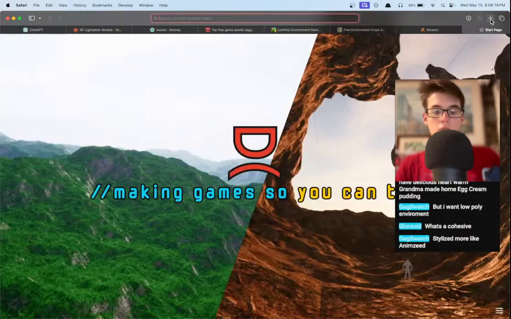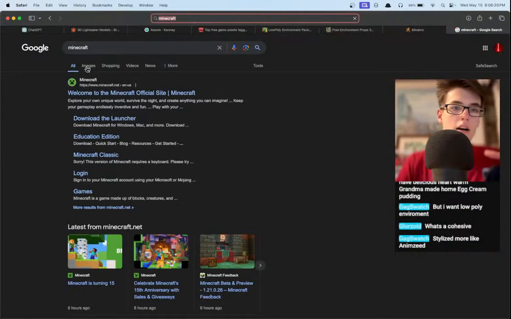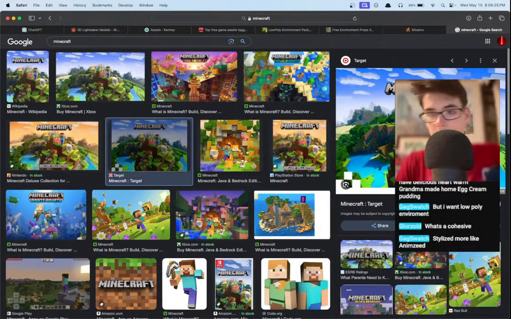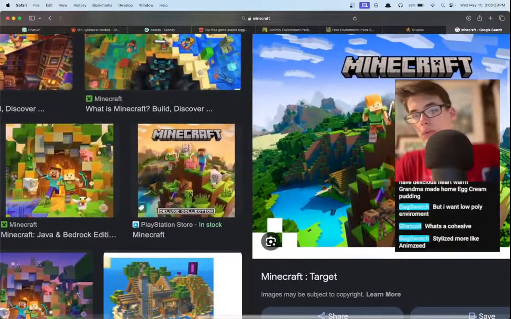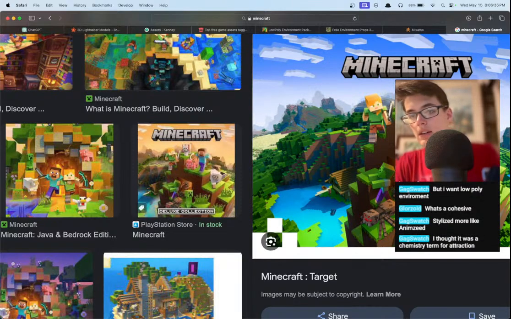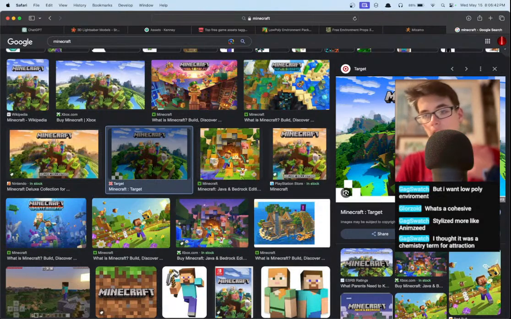So if we were to look at a popular game like Minecraft, everything fits together, right? Take a look at this. Obviously, their logo picture, everything fits. Everything's blocky, right? It's not like blocky terrain, and then we have a 4K ultra-realistic human right here. That would be a little weird. So basically, everything needs to be of the same vibe. So we can't have a 4K photorealistic human character and then have blocky terrain. Instead, we want to have everything be the same vibe.